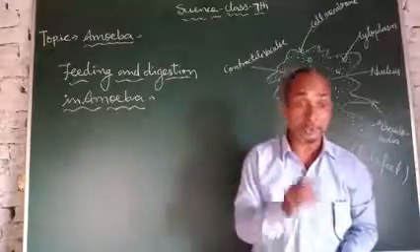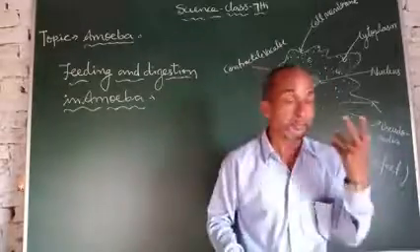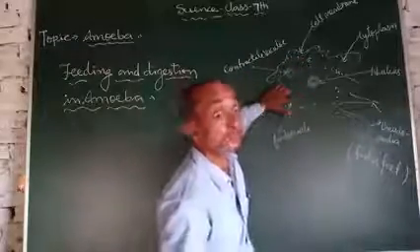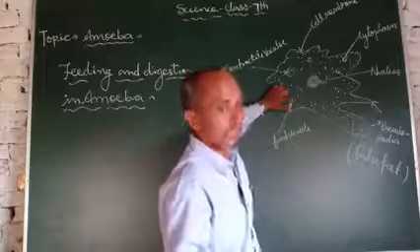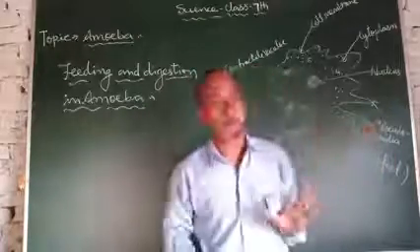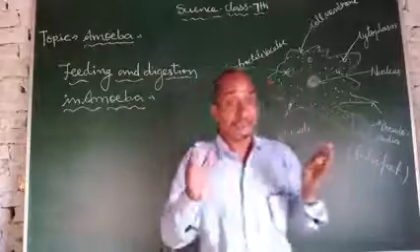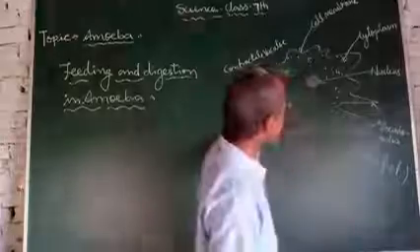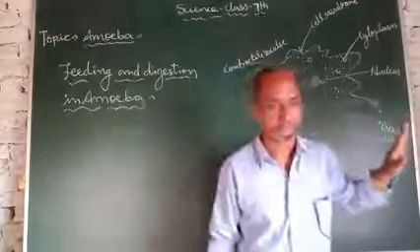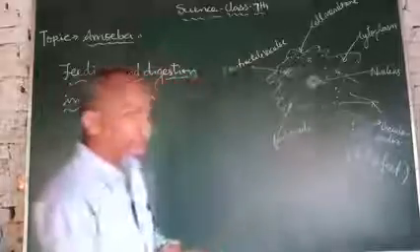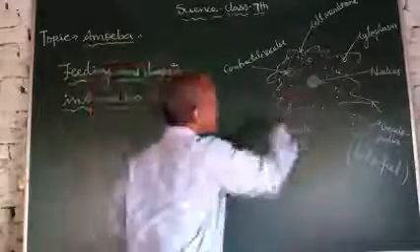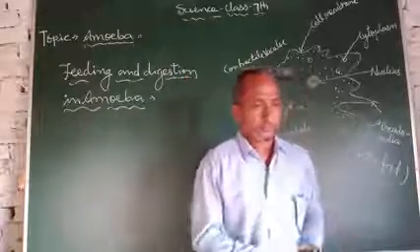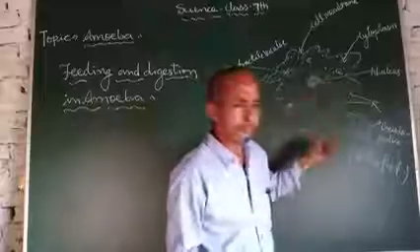The food vacuole is like a temporary stomach, not a permanent stomach. The food is digested in the food vacuole. If someone asks in which part food is digested in amoeba, the answer is that in amoeba, food is digested in the food vacuole. So this is its digestive system.